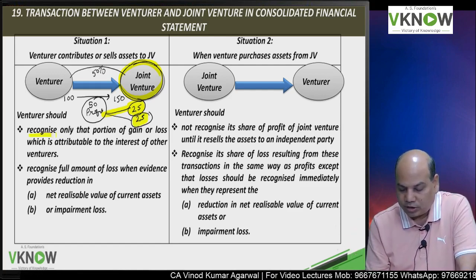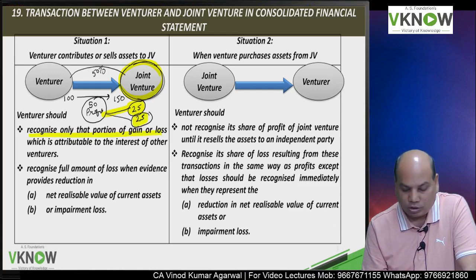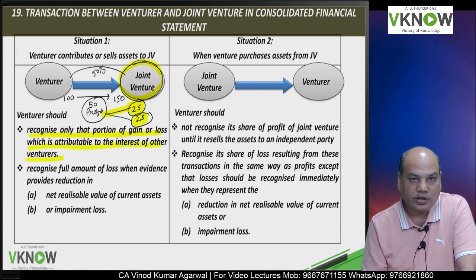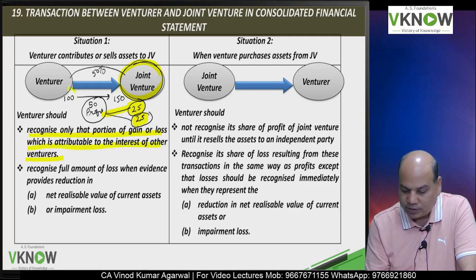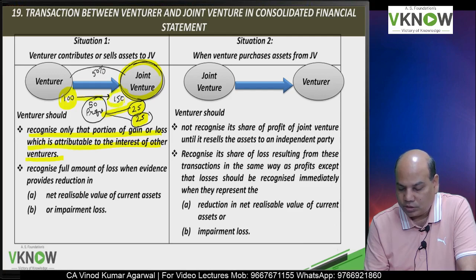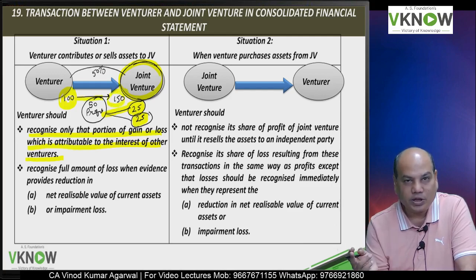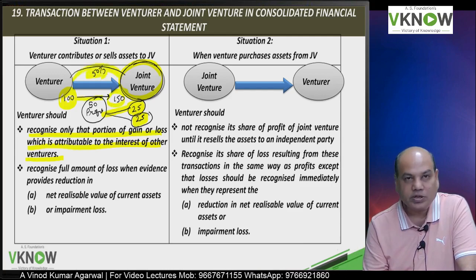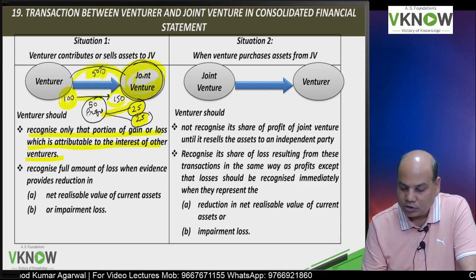Okay, so recognize only that portion of gain or loss which is attributable to the interest of other venturer. So in this example, suppose venturer sold goods costing 100 rupees at 150 to joint venture. Venturer is holding 50% share. Goods are still unsold.